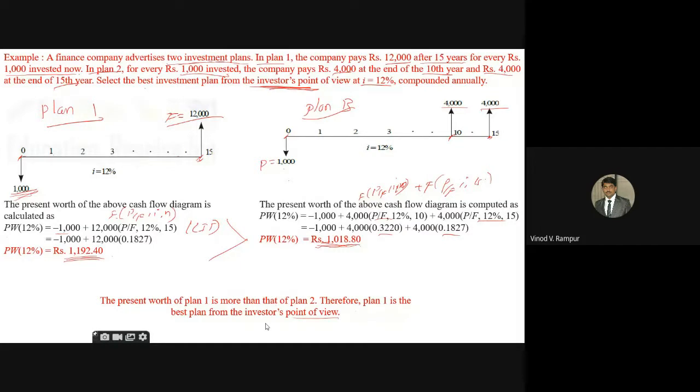Okay, when you compare your 15 years. Is it clear? Now, similarly here, he is going to give 4,000 rupees at the end of the 10th year, and 4,000 again at the end of the 15th year. Now I'm getting less than plan 1. Then the investor has to invest that money in plan 1. Clear?